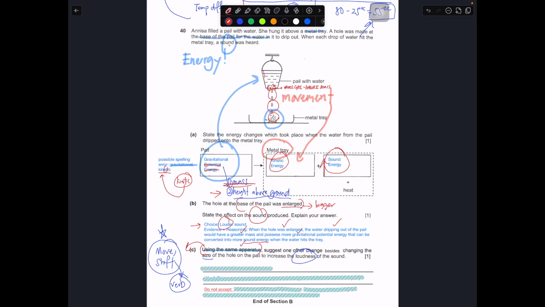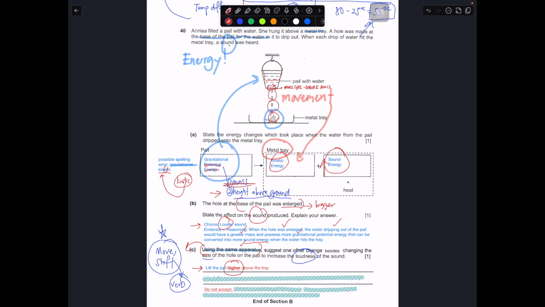Basically, what you can do, you take this pail, you shift it higher. So when it's higher, you will have more GPE. Then when the water is released, it will be converted to more sound energy. Therefore, the sound will be even louder. Okay. So over here, how do you actually write this part? You can say this: leave the pail higher above the tray. You cannot just say leave the pail higher. Higher where? It must be higher above the tray.